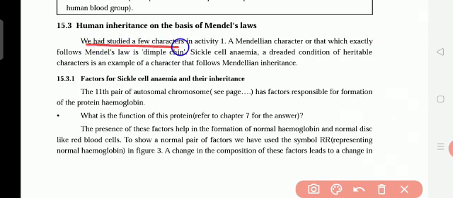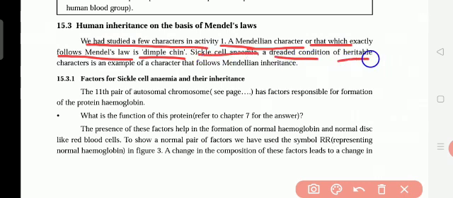We had studied a few characters in Activity 1A, Mendelian characters, which exactly follow Mendel's law, such as dimple chin. Dimple chin, you know very well. If you don't know, please find out the meaning. Sickle cell anemia, a dreaded condition of heritable characters, is an example of a character that follows Mendelian inheritance. That means this is one heritable character, which gives the sickness from one generation to the next generation.